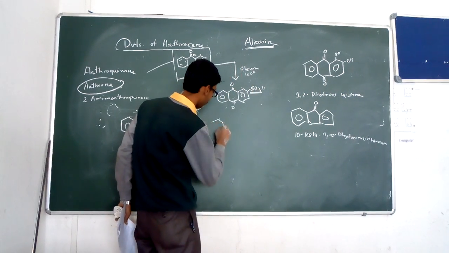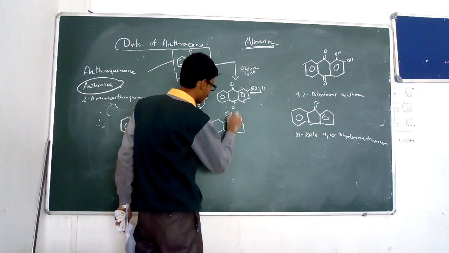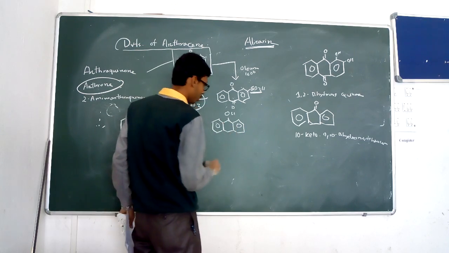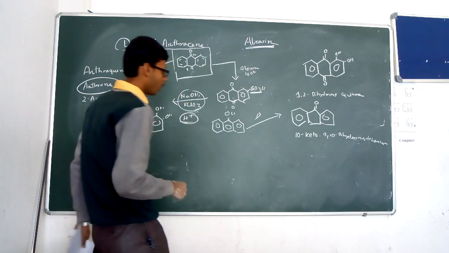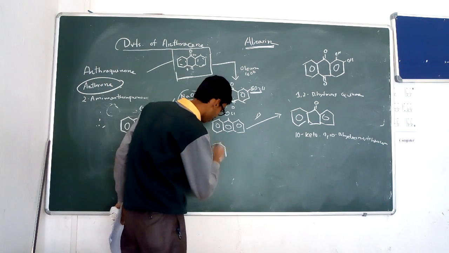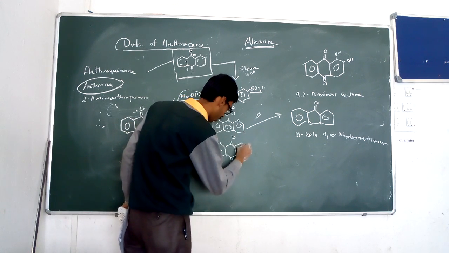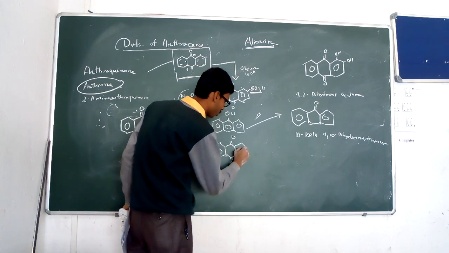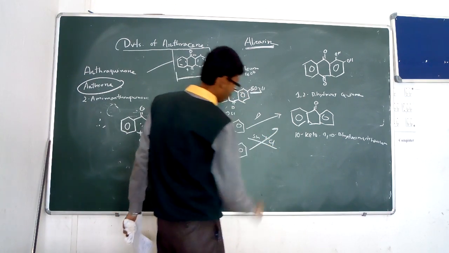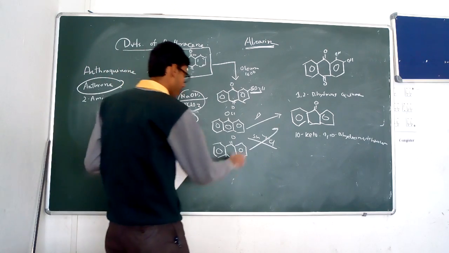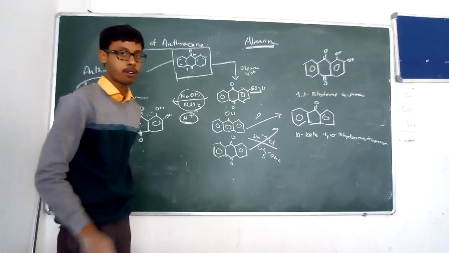Anthranol is the tautomer of anthrone, and the anthranol moiety has one hydroxyl group at the 10 position. When the anthranol molecule is heated, it produces the anthrone. Or in the case of the anthraquinone derivative, the anthraquinone molecule is reduced in the presence of Sn/HCl and a mild acid, that is acetic acid or glacial acetic acid, and it produces the anthrone molecule.